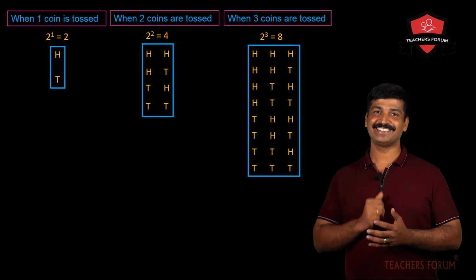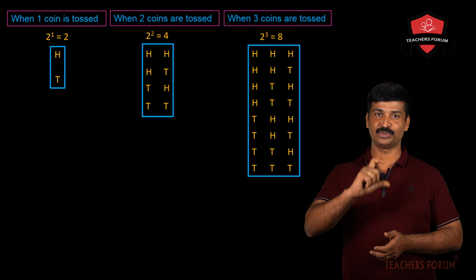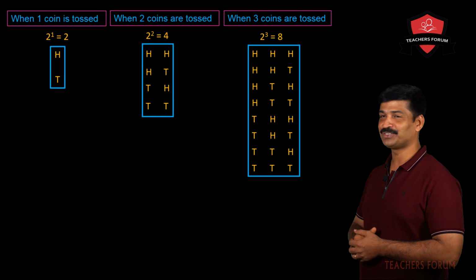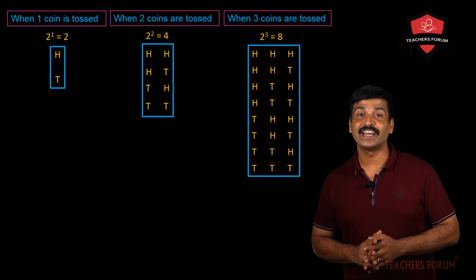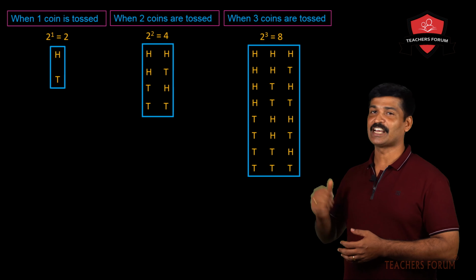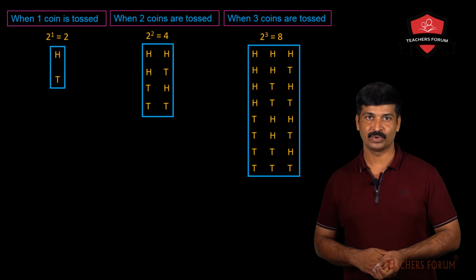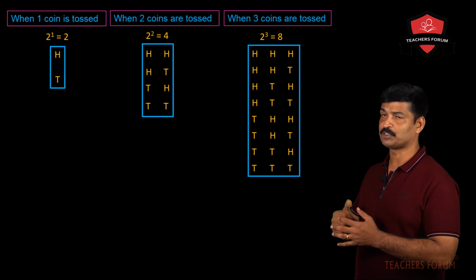Now for the second column, what you have to do? First you take 2 heads, 2 tails, 2 heads, 2 tails. For the last column, you write alternately head, tail, head, tail, head, tail, and you will get the sample space as shown here. So this representation is known as the sample space. I think you understood how to write the sample space.